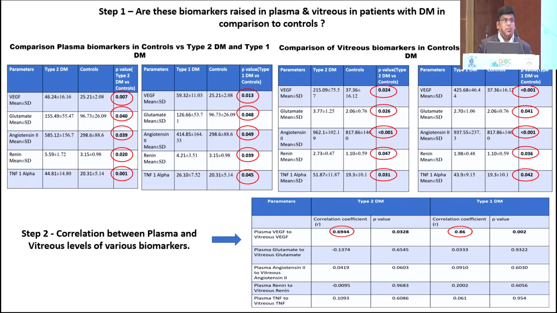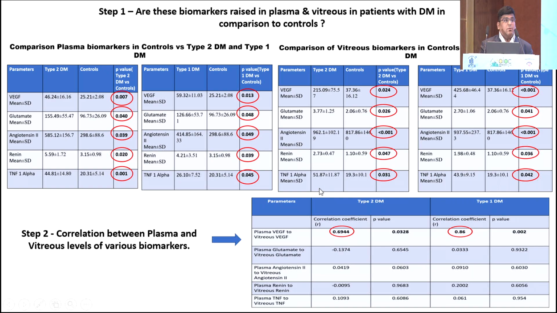As you can all see, we had factors from various pathogenic pathways. So for the ease of understanding, we divided our study into 4 basic steps. First of all, we tried to establish whether these biomarkers were elevated in the plasma and the vitreous as compared to the controls in both type 1 and type 2. As you can see in all the 4 top tables, there is a statistically significant difference in the levels of VEGF, glutamate, angiotensin 2, renin and TNF alpha in both the groups as compared to the control group, which were macular hole patients.